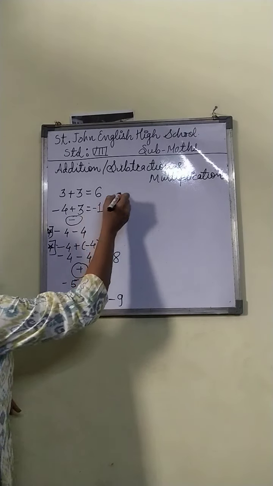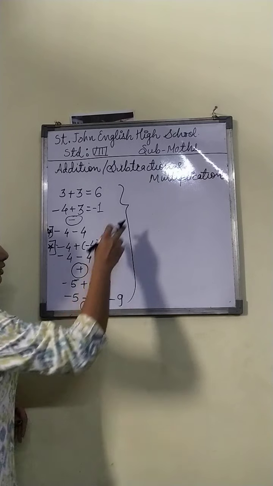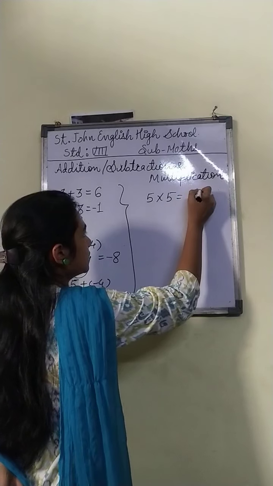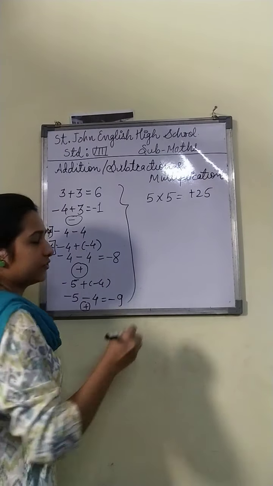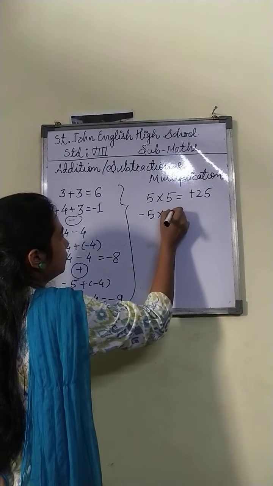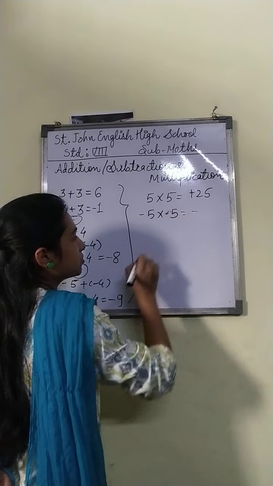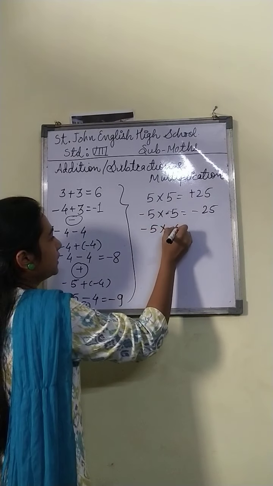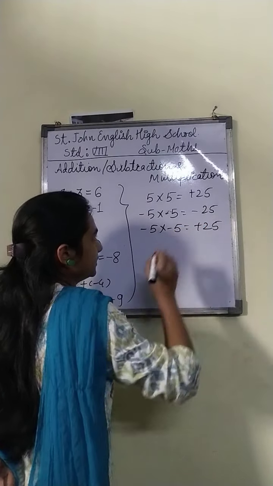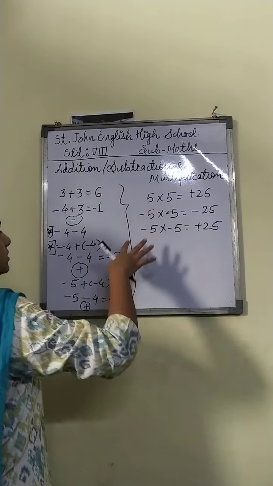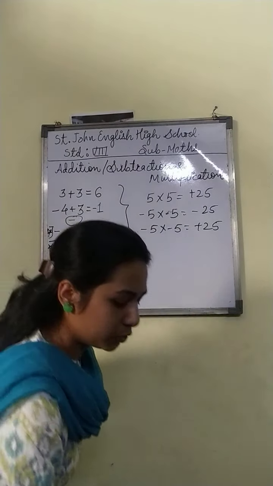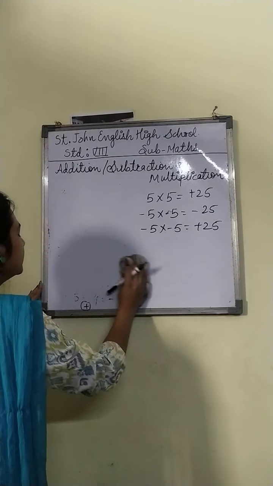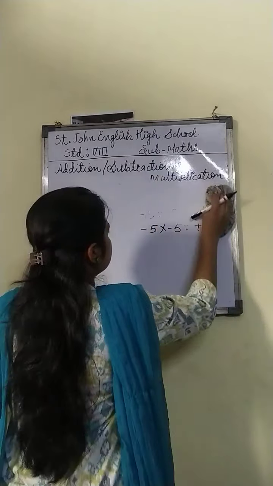Okay. So this was the basics of addition and subtraction. Now what about multiplication? If you multiply two positive numbers, your answer is positive. 5 fives are 25. If one number is negative, then your answer is also negative. 5 fives are 25. And if both numbers are negative, then your answer is positive. Fine. Just keep these things in your mind. It will help you while solving the questions in mathematics.